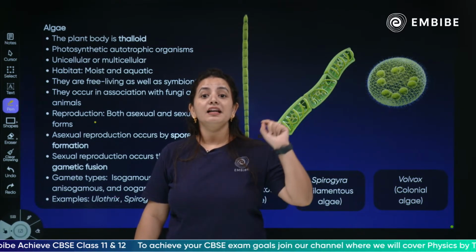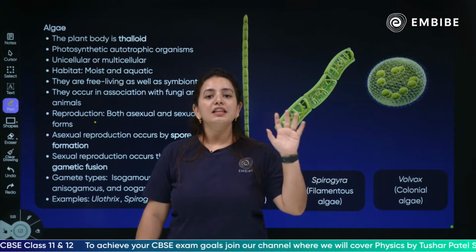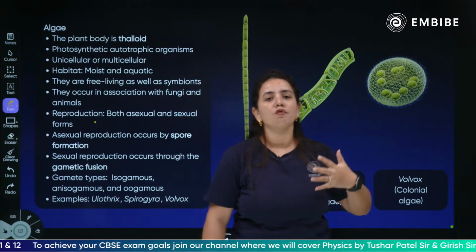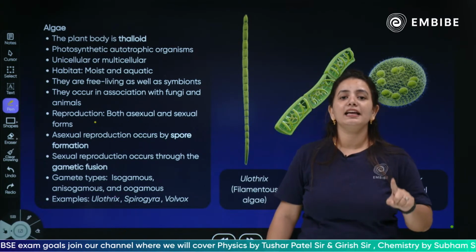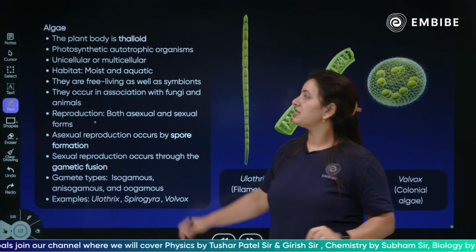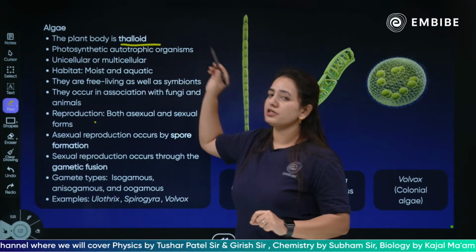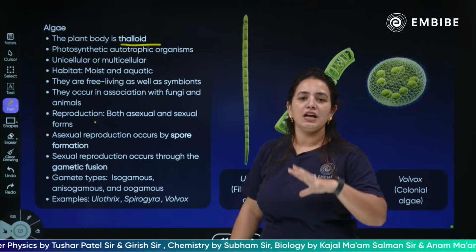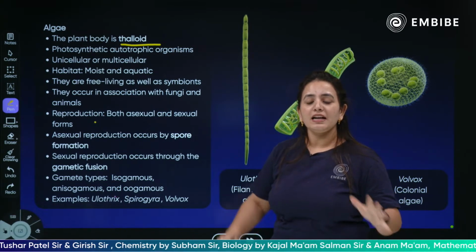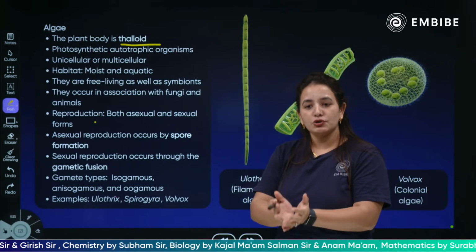Root, stem, leaves, flowers. These are the things I'll definitely look for in a plant. But that is not the case with algae. In algae, the plant body is completely like a thallus structure. It is not differentiated into roots and leaves. It has a thallus-like structure.